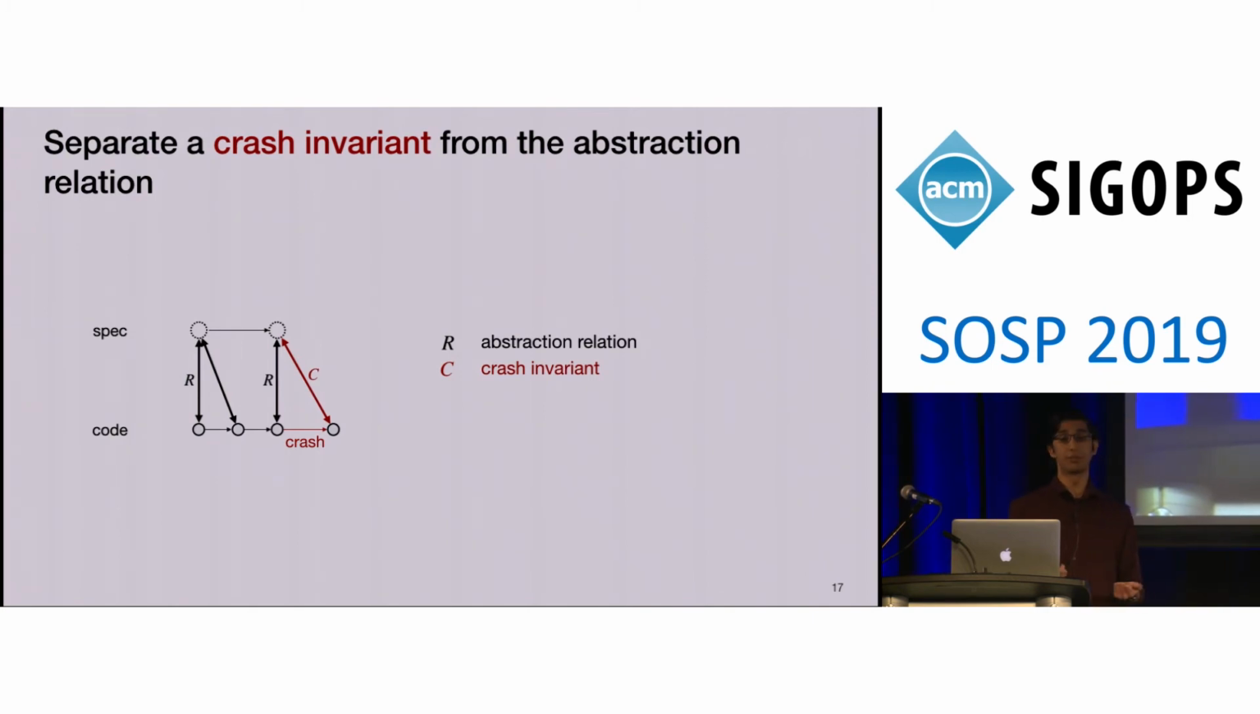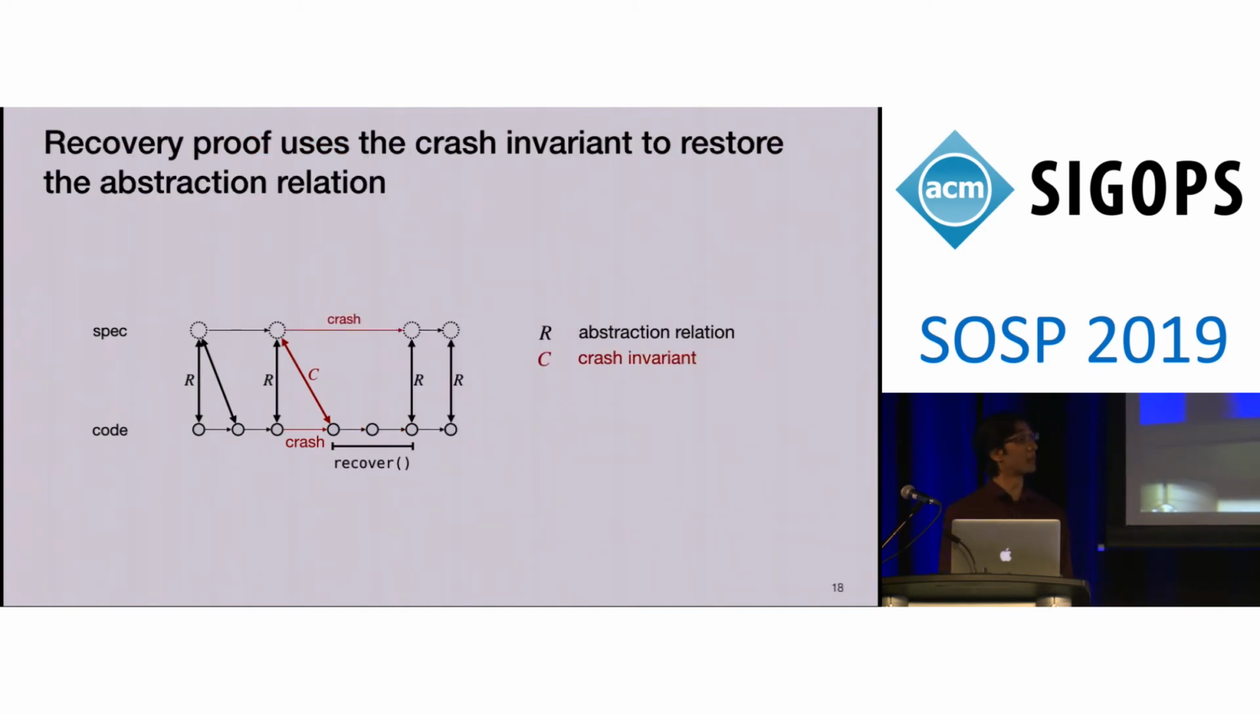So the developer, instead of proving the abstraction relation holds at every crash point, proves this weaker property of a crash invariant, which will hold after any crash in the system. Then, the recovery proof can rely on the crash invariant holding when it starts running, and the job of the recovery procedure is to restore the abstraction relation by the time it finishes. With the abstraction relation restored, we can continue running normal operations in the system.